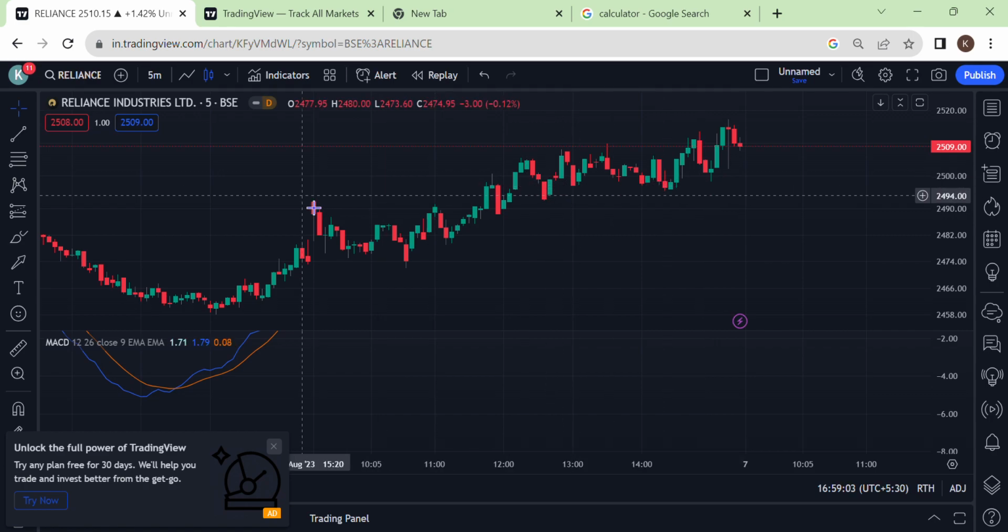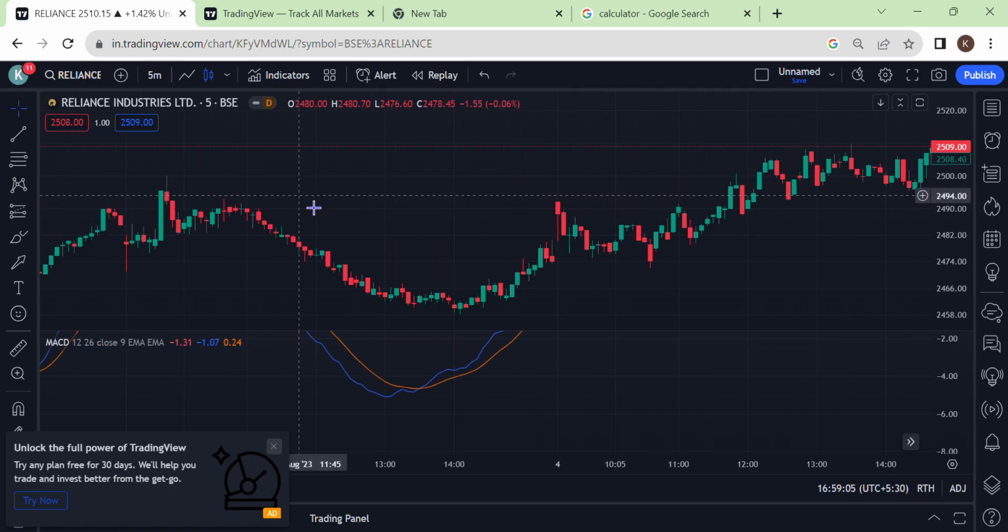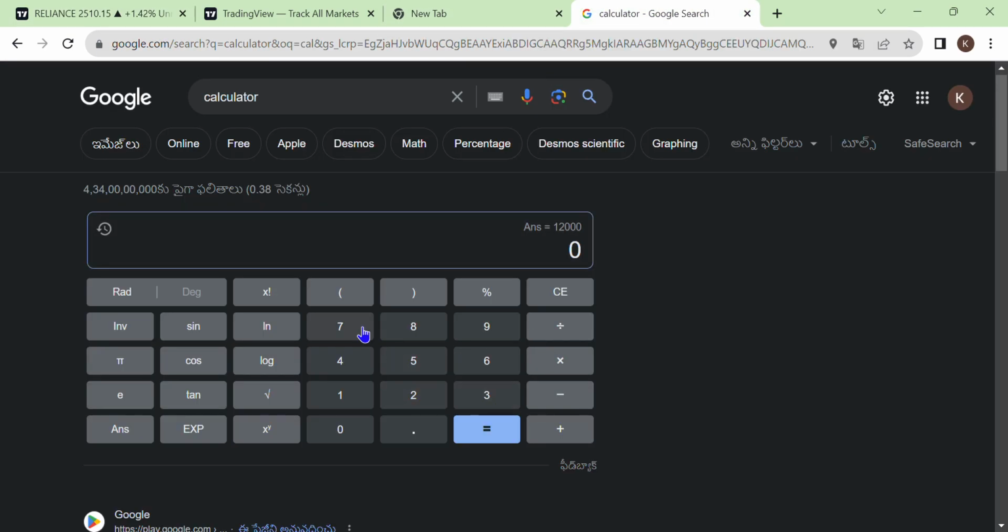Otherwise you can have a stop loss so that we will not be making huge losses. If you bought at 2500, just keep a stop loss at 2498 so that you will not make a huge amount of losses and you will be maintaining a good risk management system. So I will explain the math.